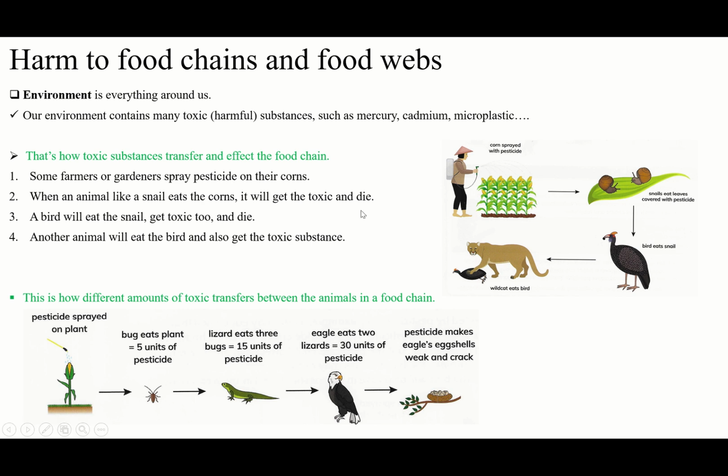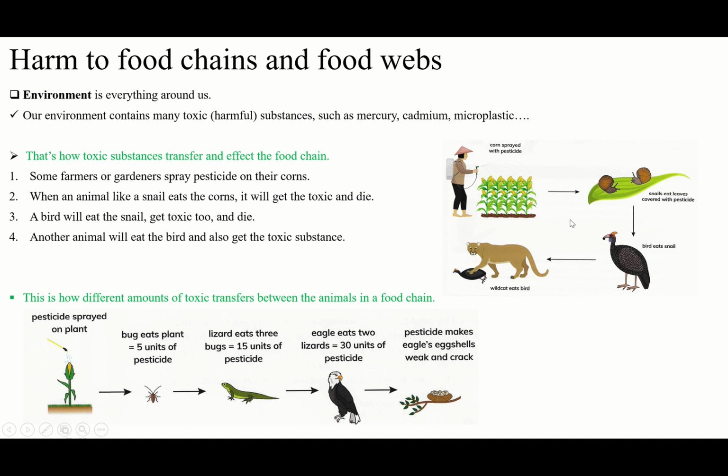Okay. So guys, and that's a good question, if you have it, many people say this. Say for example, a snail will get a toxic and will die. It's okay until now, but the bird will not die by eating this small snail. Okay, it has a small amount of toxic inside it. So the bird will eat the snail and it will get a very, very small amount of toxic. It's not enough.